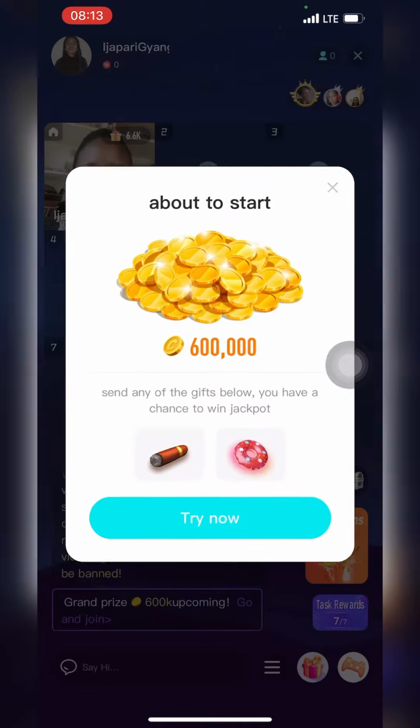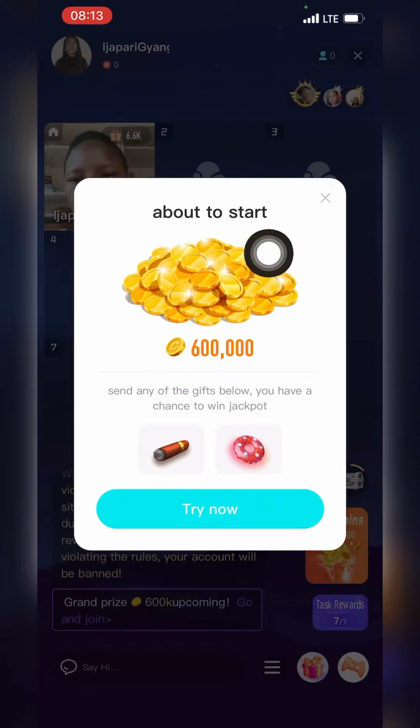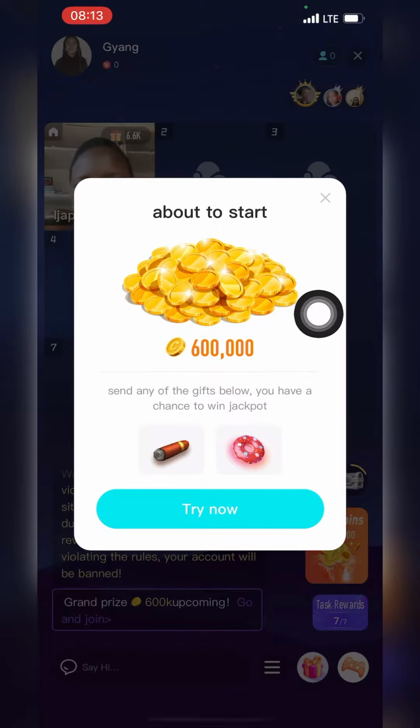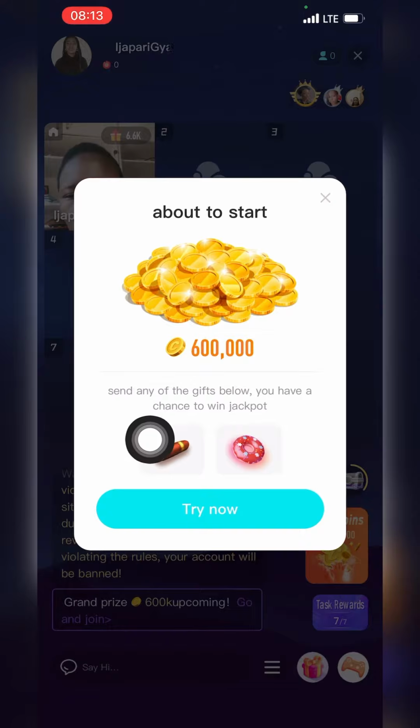So let me just go live and show you. As you can see, as I'm just coming in, this pop-up. What this means is that if I should gift someone or gamble with this specific 2 coins that is recommended right here, I have the chances of winning, among those that win, up to 600,000 coins right here. So all you need to do is to click on the try now.